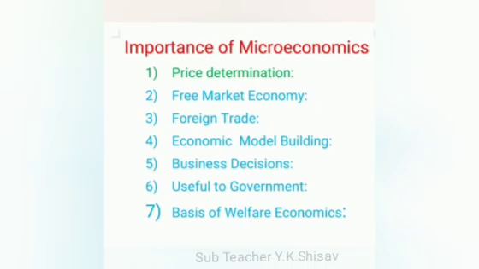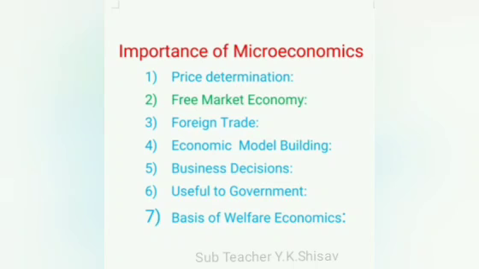The second point is a free market economy. What is meant by a free market economy? A free market economy is that economy where the economic decisions regarding production of goods, such as what to produce, how much to produce, how to produce, etc., are taken at the individual level. That means there is no interference by the government or any agency.